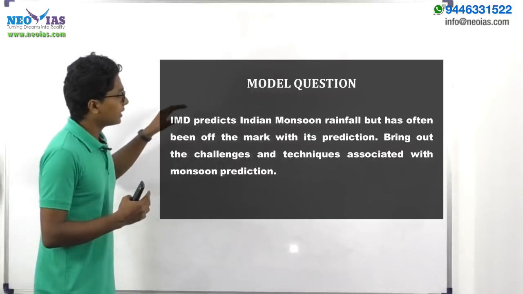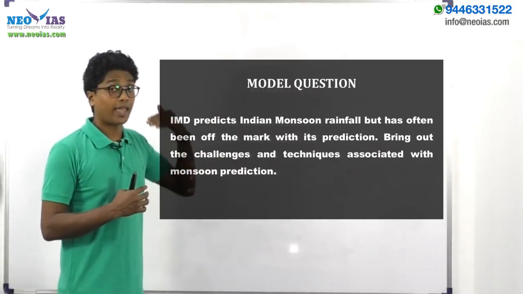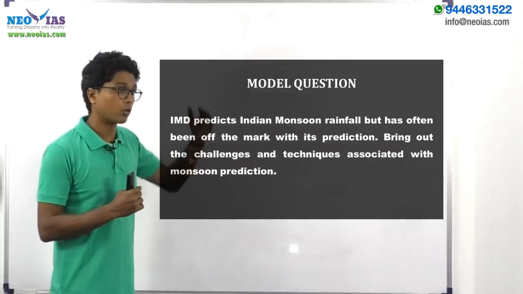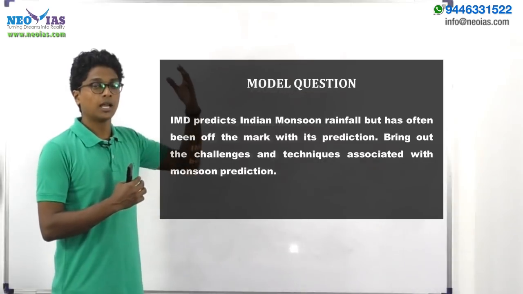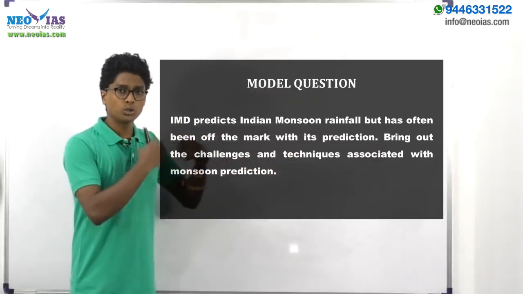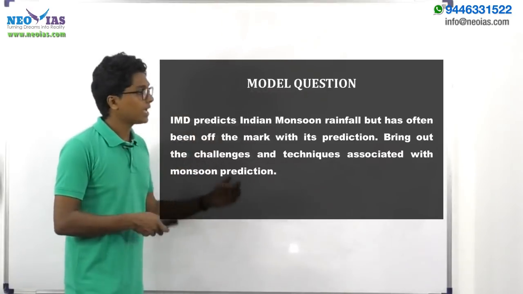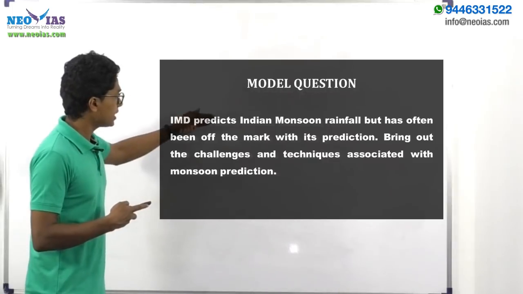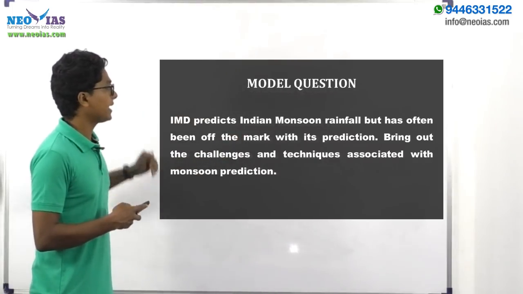Plus, certain people have taken legal action against IMD for inaccurate monsoon prediction, like certain farmers, and in all those regards the monsoon prediction was constantly discussed in the news.